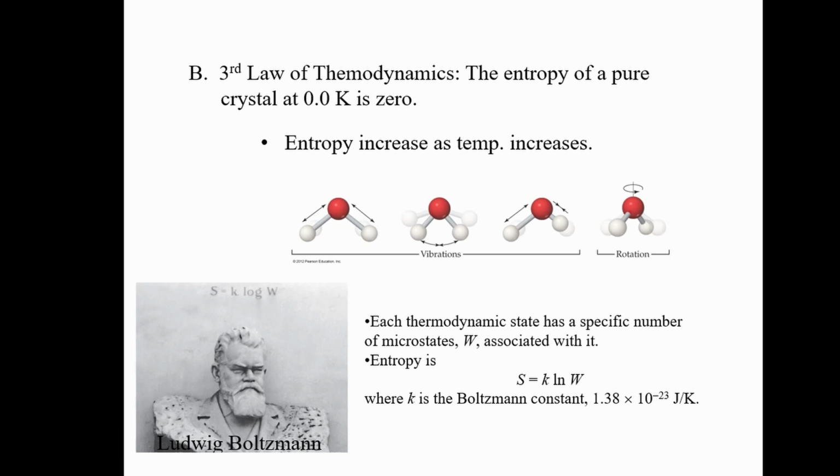And he came up with this idea that each thermodynamic state has a specific number of microstates associated with it. Entropy is equal to the Boltzmann constant times the natural log of the number of microstates. So the other day we had that flask with the 2 gas molecules, and with 2 of them we had a 25% probability, and we had 4 microstates. I like to think of entropy as probability and statistics.